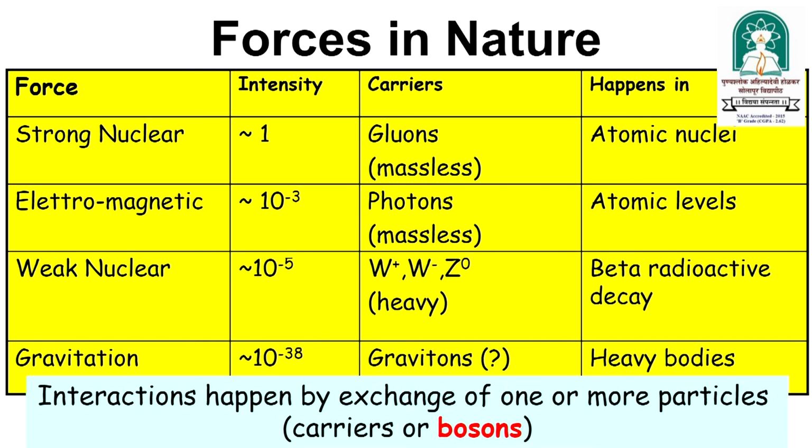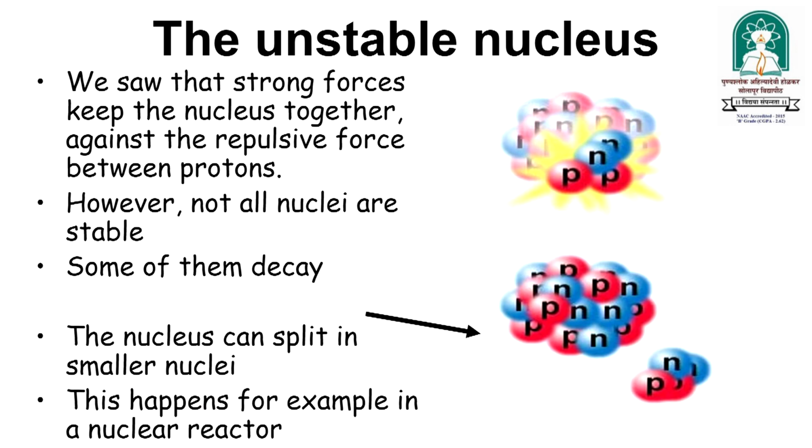And the graviton, or gravitation: compared to the strong nuclear force, it is 10 to the power minus 38 times weaker, and the force carrier is the graviton, for which we don't have strong evidence. It happens in the heavy bodies in a planetary system.